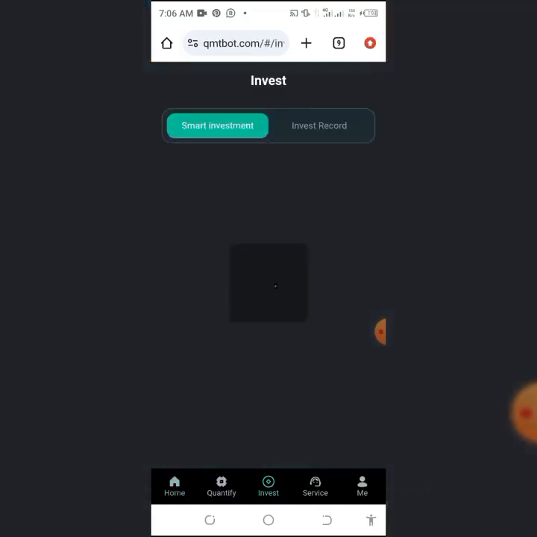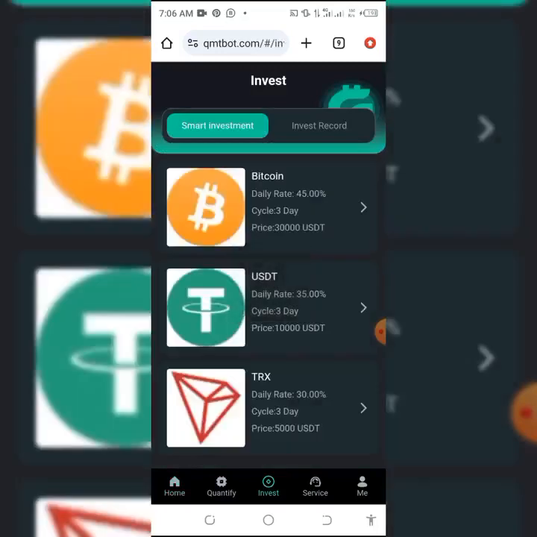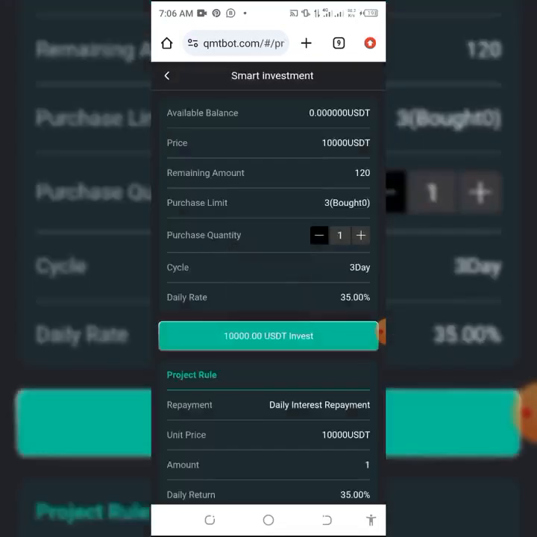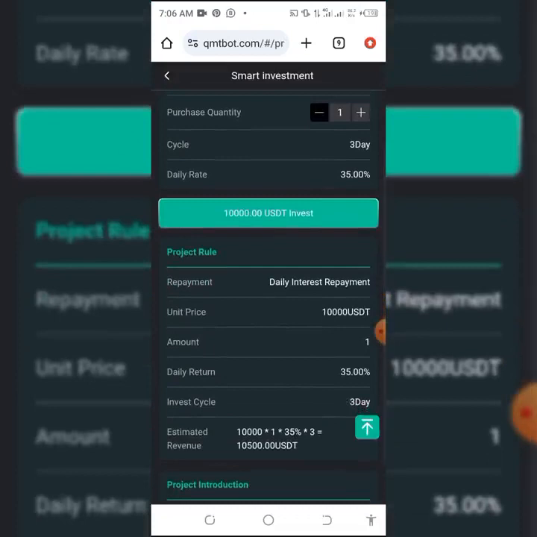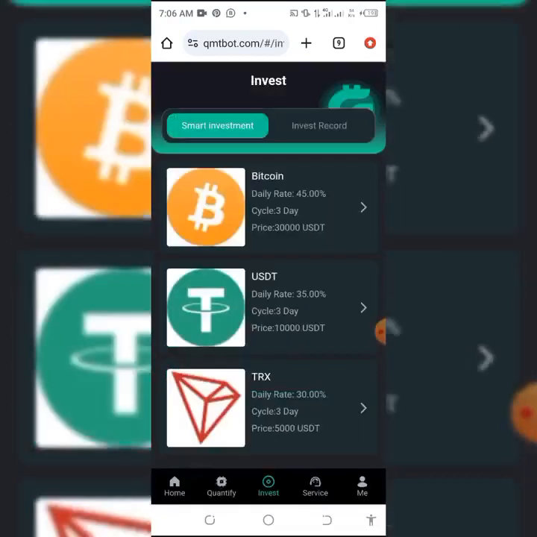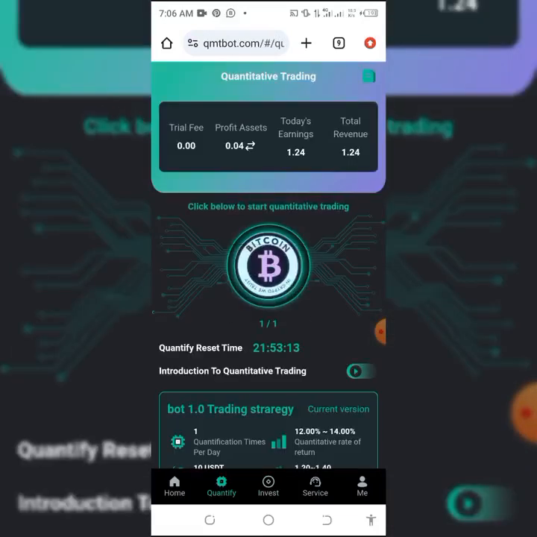You can come to this investment. You can do Bitcoin investment, USDT investment, or Tron investment. Can you see 1000 USDT and what you are going to be earning in 3 days? That is another aspect of it, 35% daily in 3 days. But this is where we are going today.